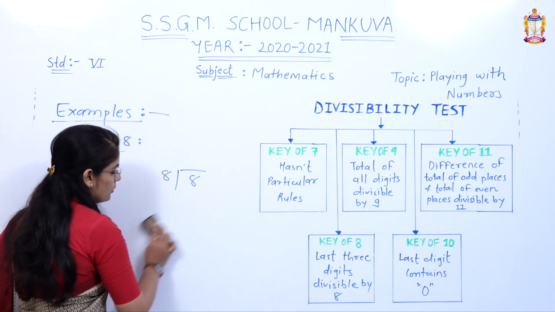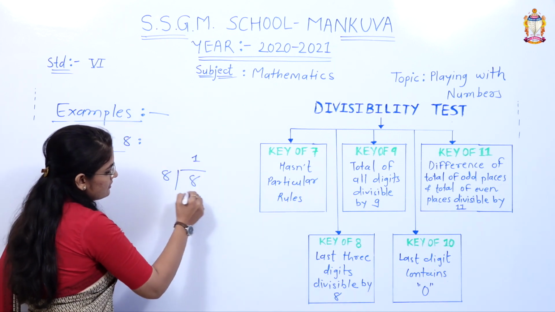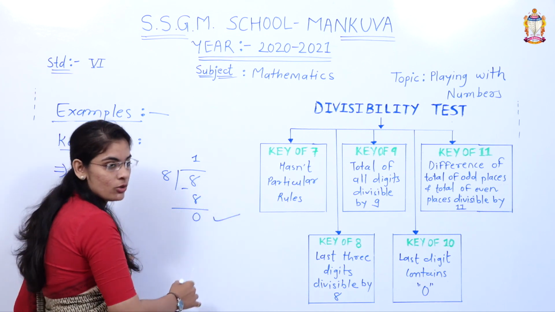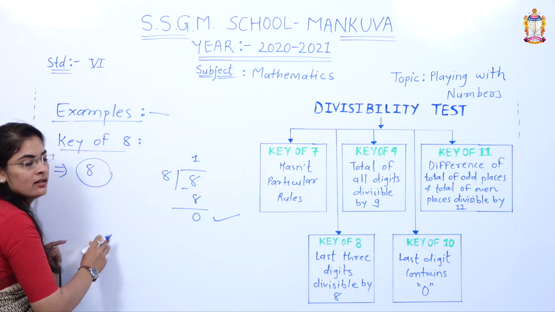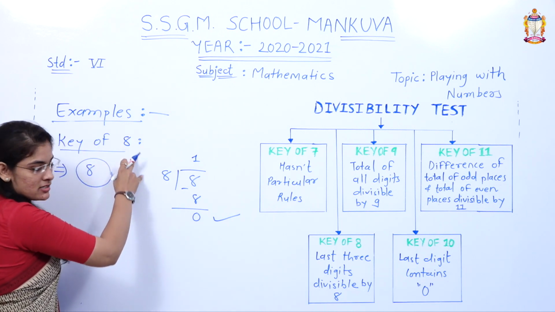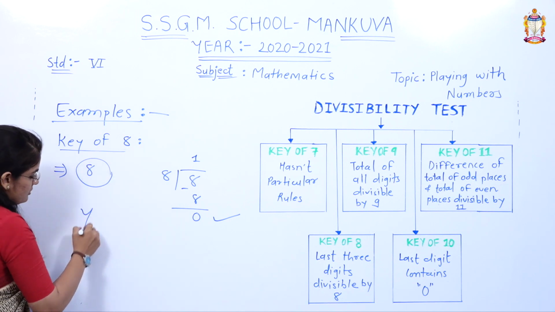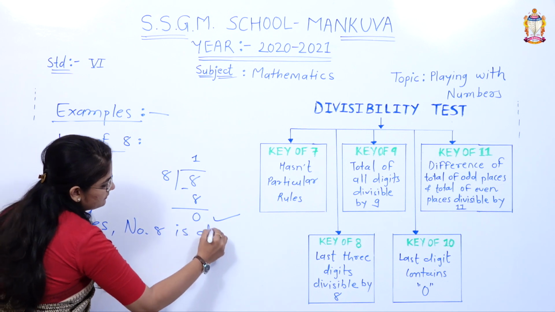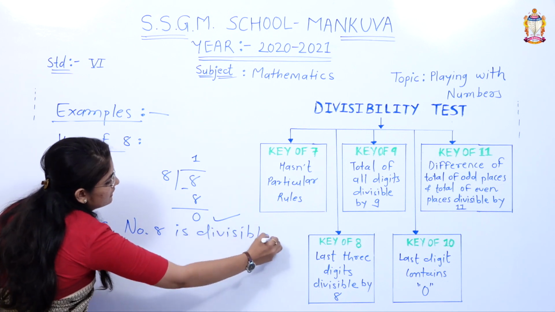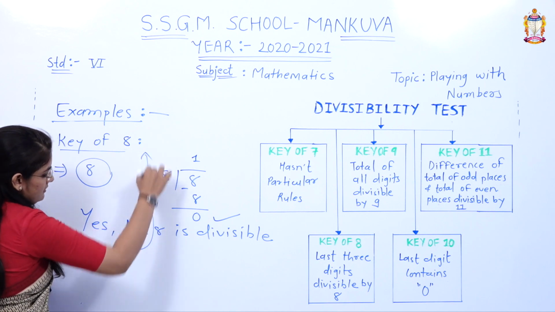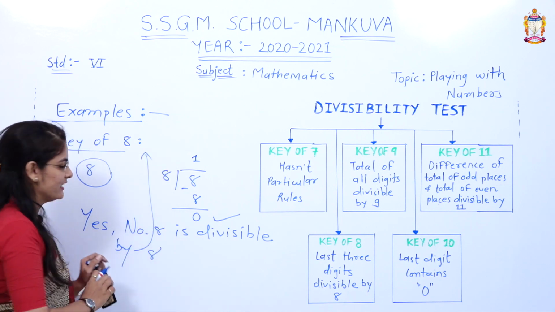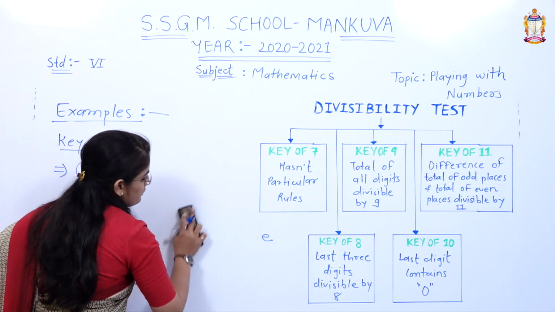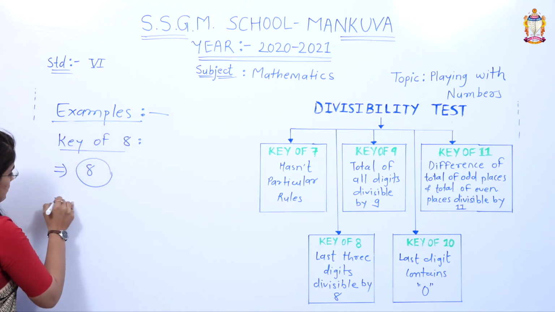Okay. So, 8 ones are 8. 8 minus 8 is equal to 0. We got remainder 0. It means we can divide the number 8 by 8. That's why the answer is: the number 8 is divisible by the number 8. Right? Okay. Now we are taking one bigger example.